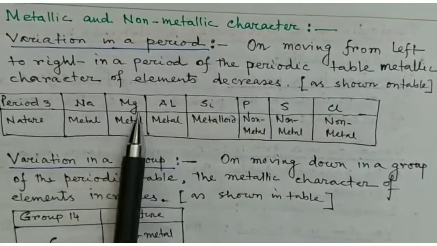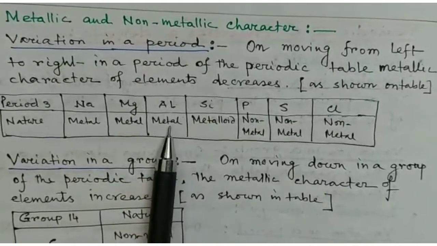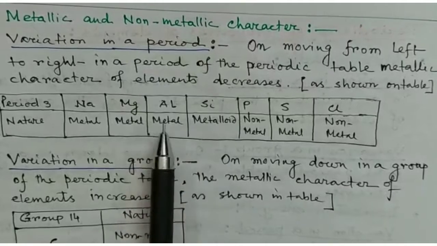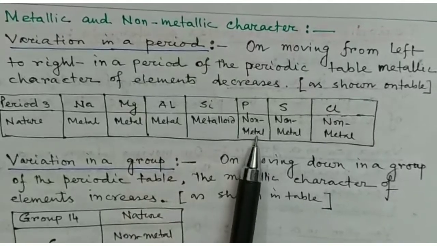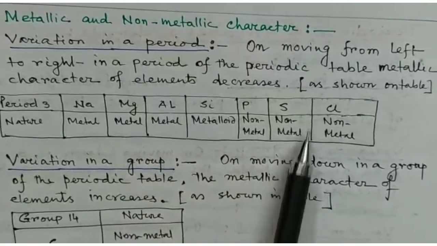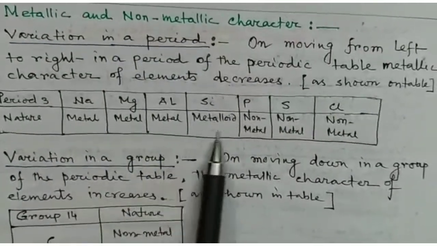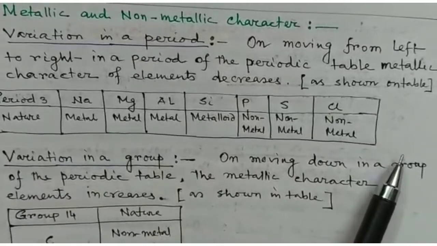The first one is metal, magnesium also metal, aluminum also metal, but silicon is a metalloid, having properties of both metal and non-metal. Phosphorus is non-metal, sulfur is non-metal, and the non-metallic character is highest in chlorine. So metallic character decreases and non-metallic character increases.